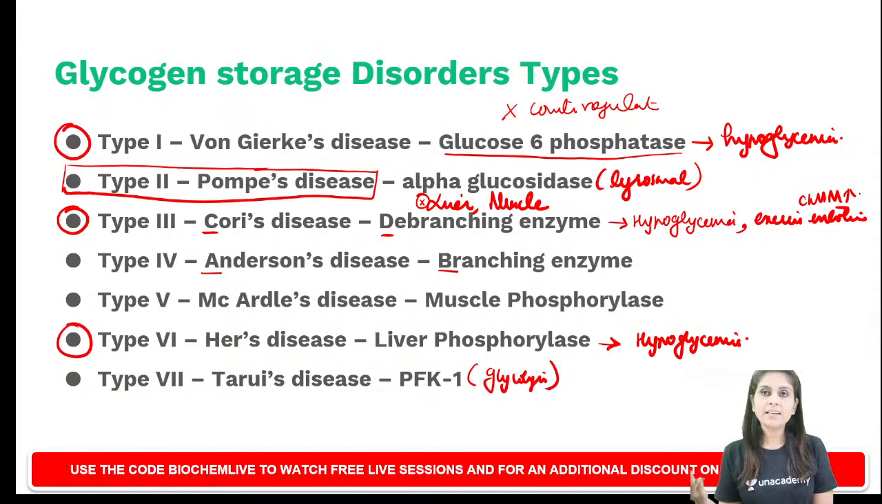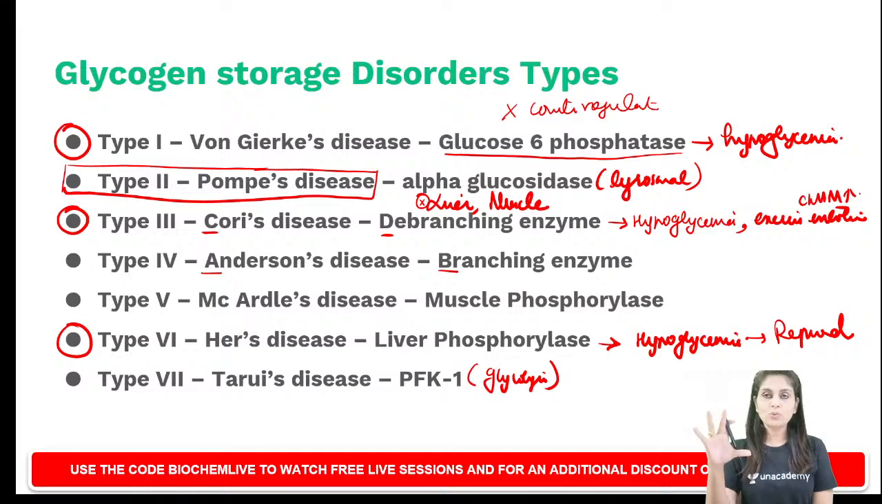Gluconeogenesis will be stimulated and blood glucose will be increased. So type 6 will respond to counter-regulatory hormone administration whereas type 1 will not. Okay. So now do you understand why I wanted you to concentrate on 1, 3 and 6 alone?